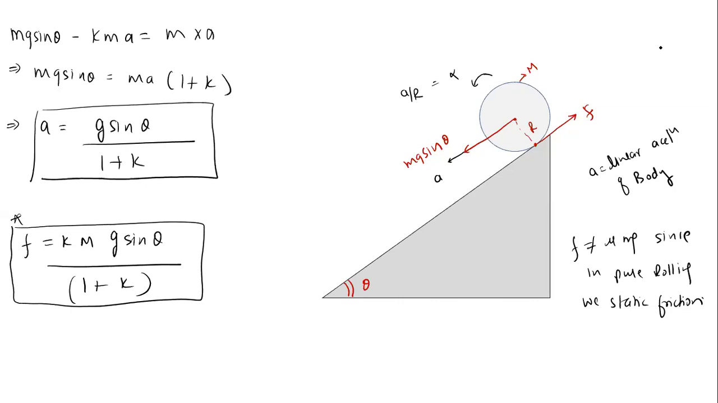Fine. Static friction is not equal to mu mg. I told you when I was teaching you friction, it is not equal to mu mg. It is self-adjusting in nature, so it will change according to the condition given to us.